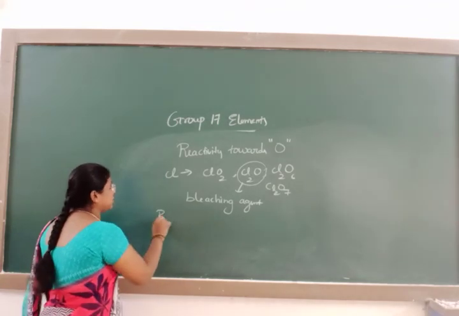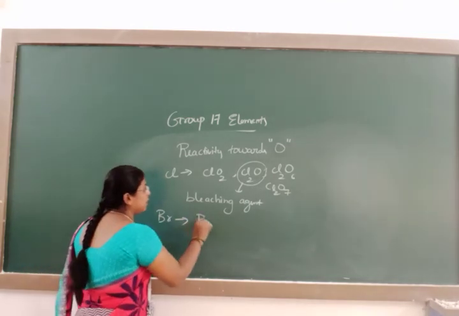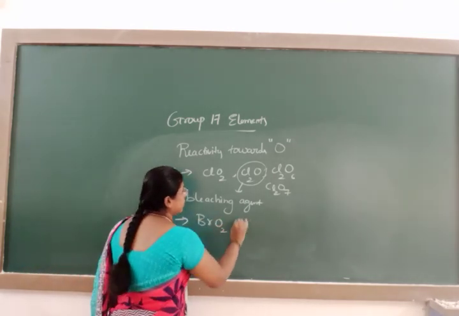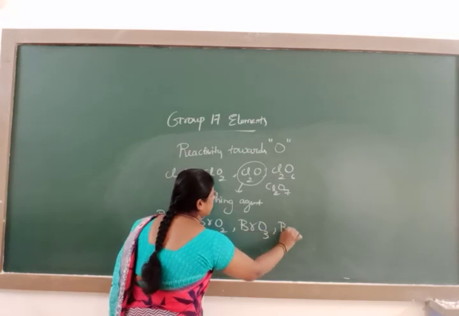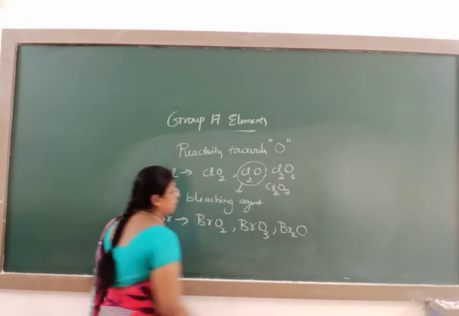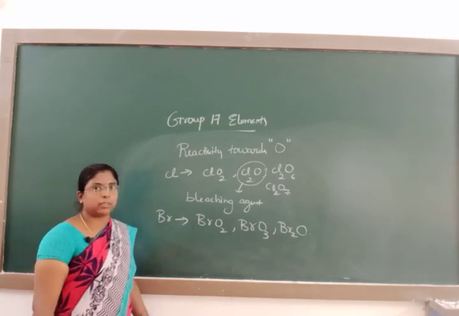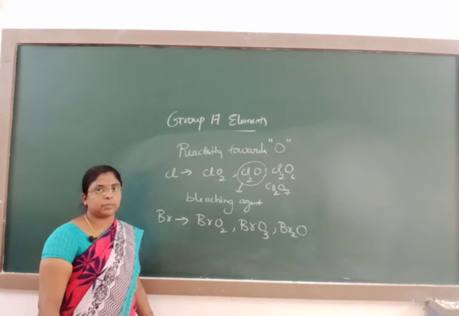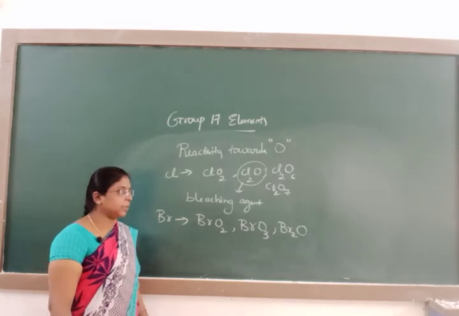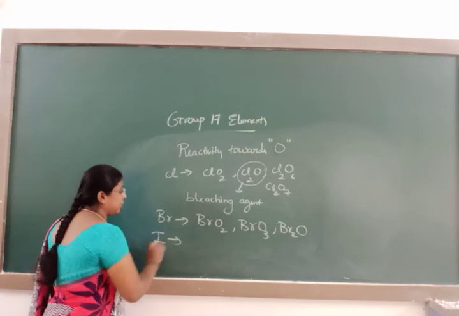After chlorine, next comes bromine. Bromine oxides are BrO2, BrO3, Br2O. These oxides of bromine also act as good oxidizing agents, but they are very less stable in nature. After bromine, next comes iodine.